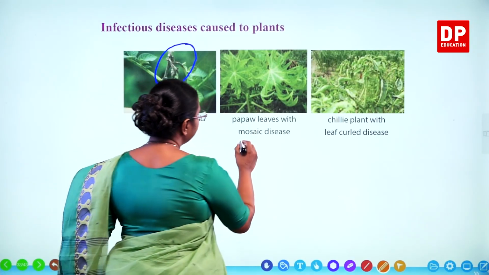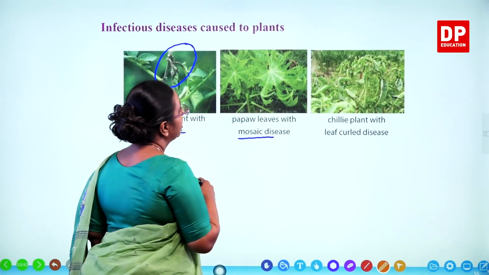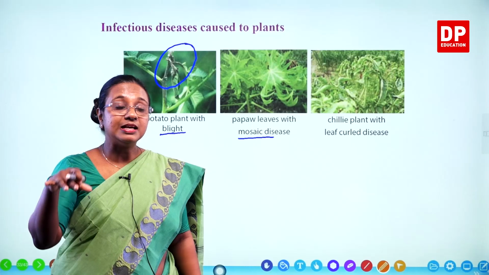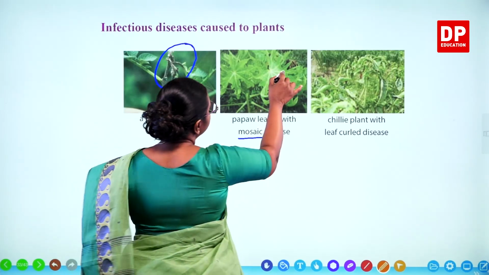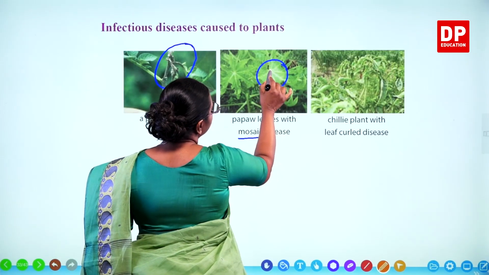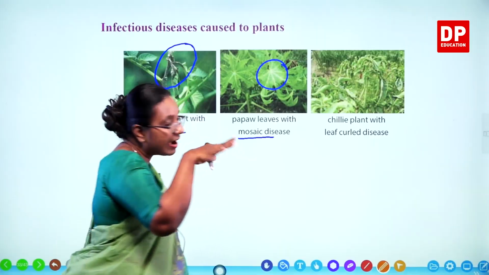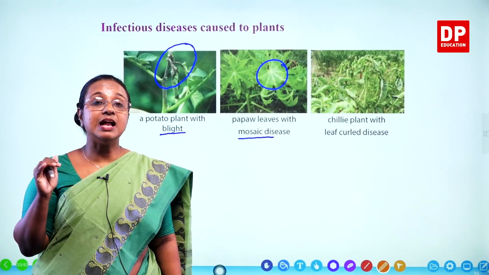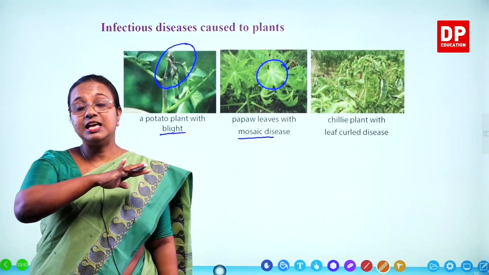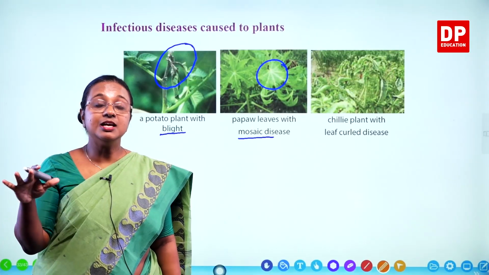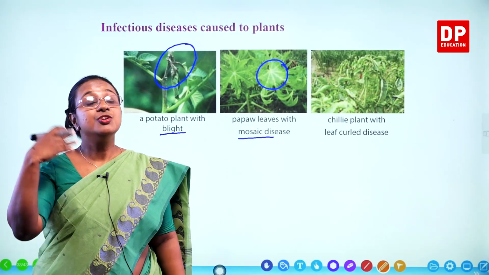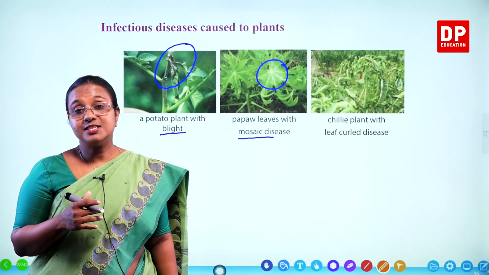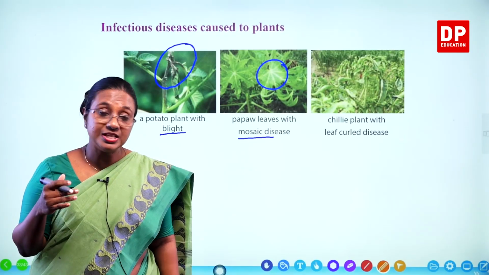Then pepper leaves with mosaic disease. Normally mosaic means like a pattern. So here if you look at the leaf of pepper, you can see this whitish color region. Normally the leaves have to be green in color, usually a uniform green color, so that they can synthesize their own food by photosynthesis.